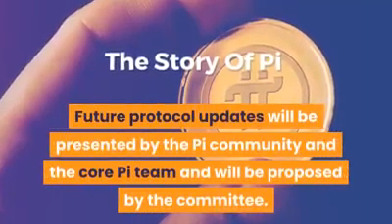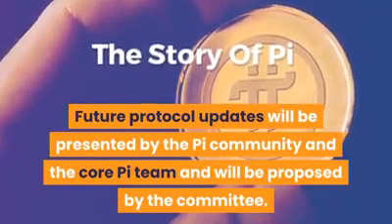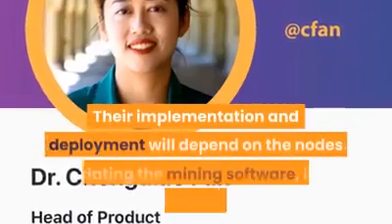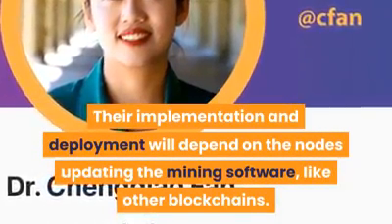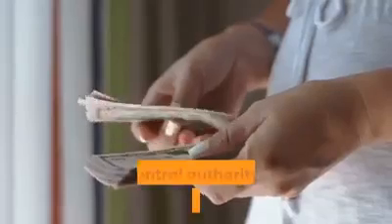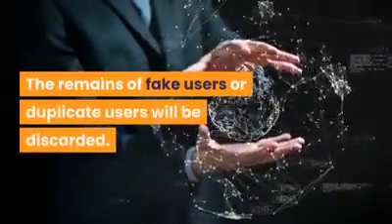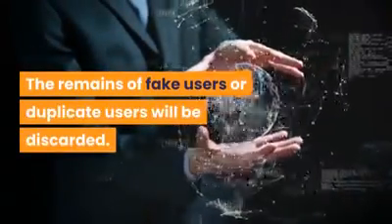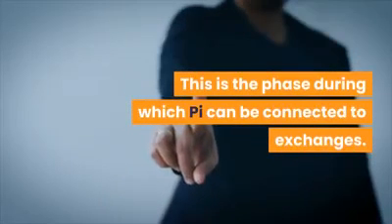Future protocol updates will be presented by the Pi community and the core Pi team and will be proposed by the committee. Their implementation and deployment will depend on the nodes updating the mining software, like other blockchains. No central authority will control the currency, and it will be completely decentralized. The remains of fake users or duplicate users will be discarded. This is the phase during which Pi can be connected to exchanges.